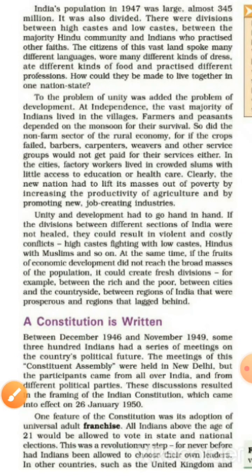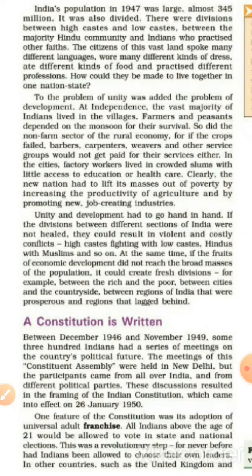One feature of the Constitution was its adoption of universal adult franchise. All Indians above the age of 21 would be allowed to vote in state and national elections. This was a revolutionary step, for never before had Indians been allowed to choose their own leaders.